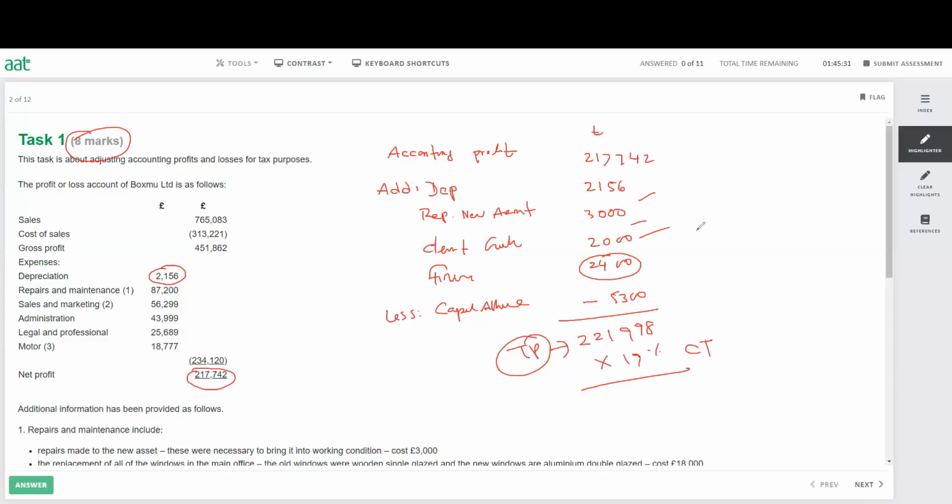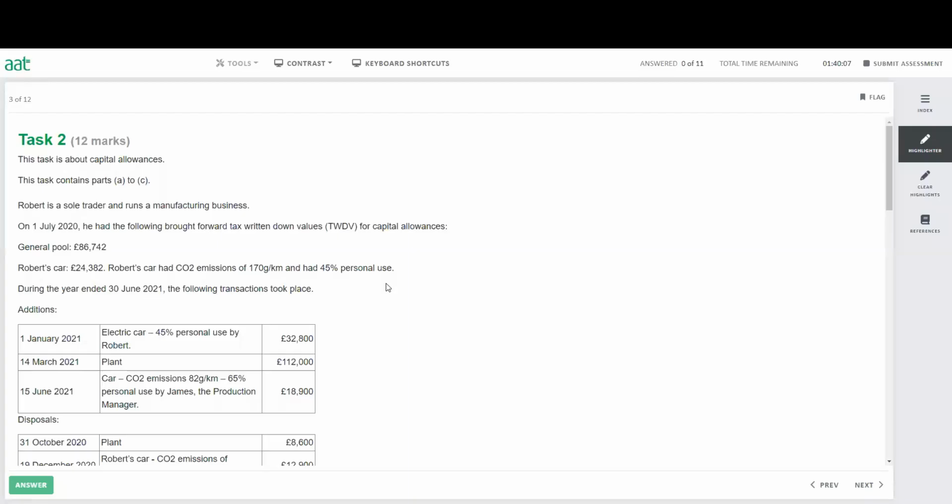All right, let's have a look at our next question, tax 2. This question is all about the capital allowance. So let's have a look. Robert is a sole trader and runs a manufacturing business. On 1st July 2020, he had the following brought forward tax written down value. So it's a balance b/d or opening balance. When you read the question, you exactly know what to do and how to do it. And that's how you can make the answer really fast in the exam.